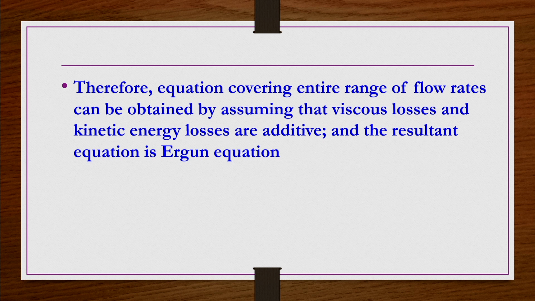kinetic energy losses are additive, then we can have a kind of Ergun equation. The first equation, the Kozeny-Carman equation, that is delta P by L equals 150 by that expression. That is considering only the viscous effects, small Reynolds number, okay, it is not considering the kinetic energy losses. Whereas the Burke-Plummer equation, minus delta P by L equals 1.75 and that expression, is only valid for large Reynolds number.